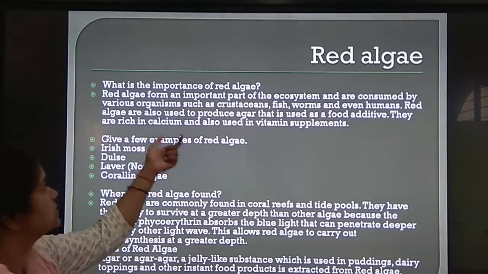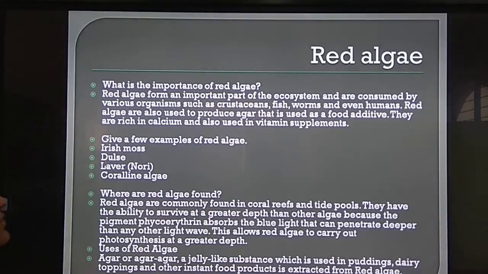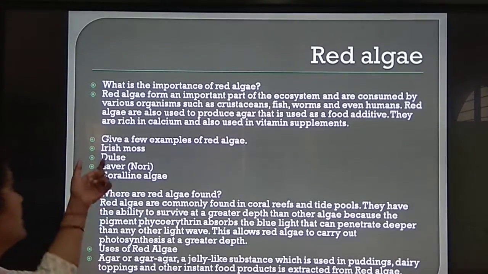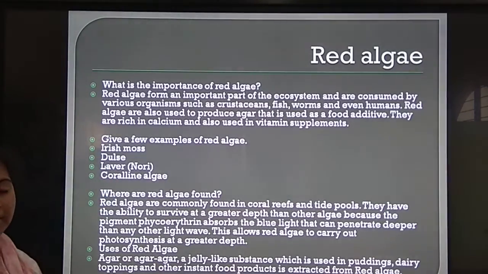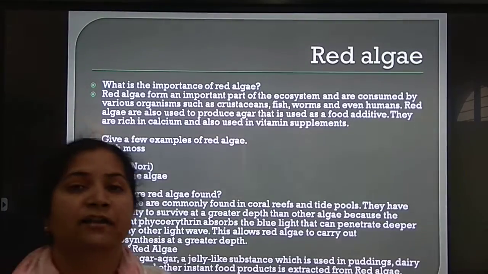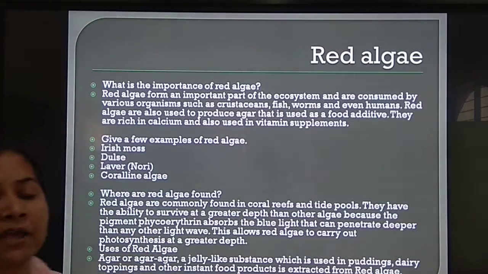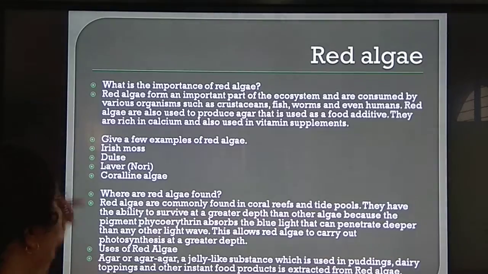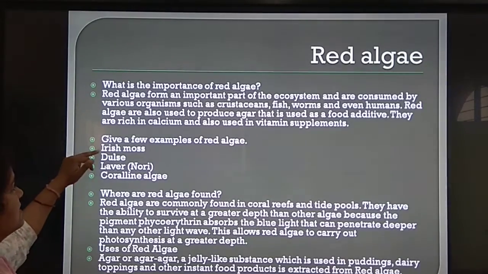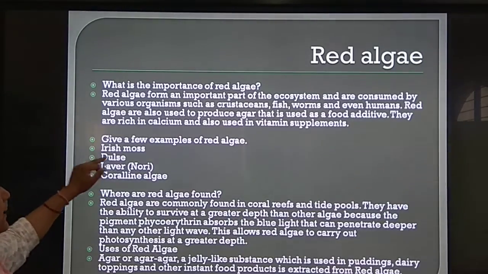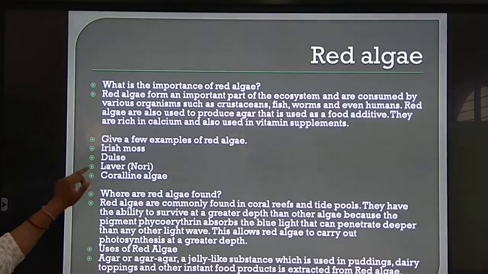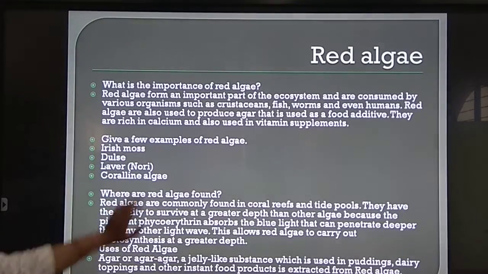Red algae are also used to produce agar, which is used as a food additive. They are rich in calcium and also used as vitamin supplements. Here are a few examples of red algae: Irish moss, dulse, laver, and corallina algae.